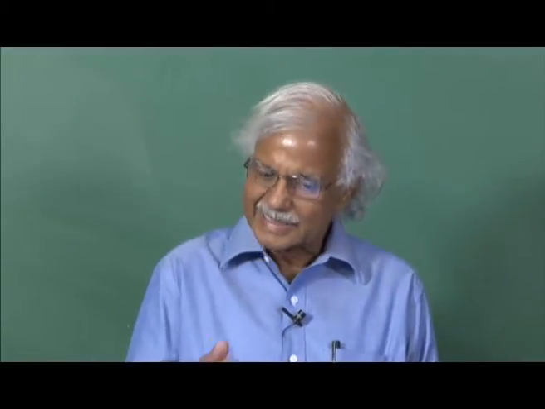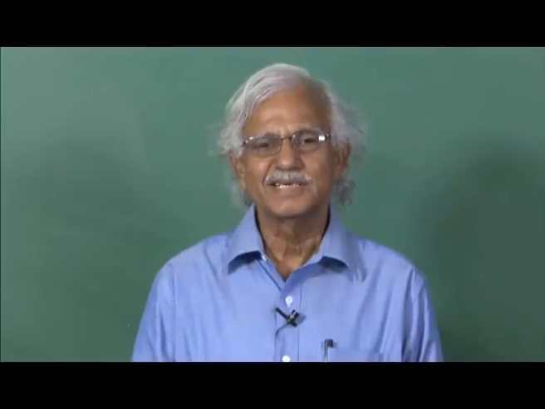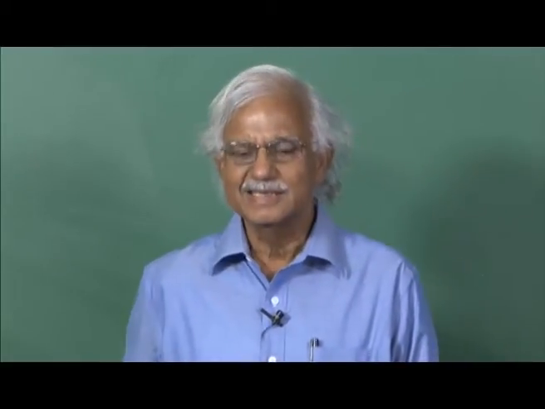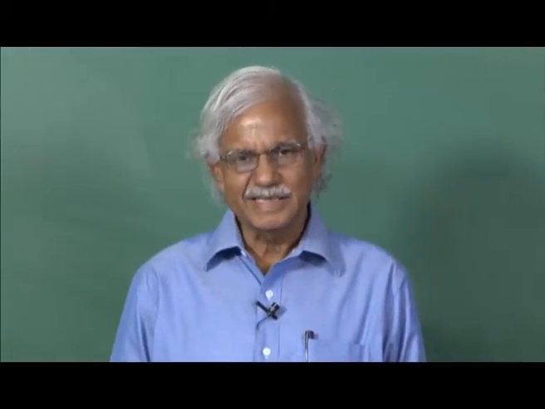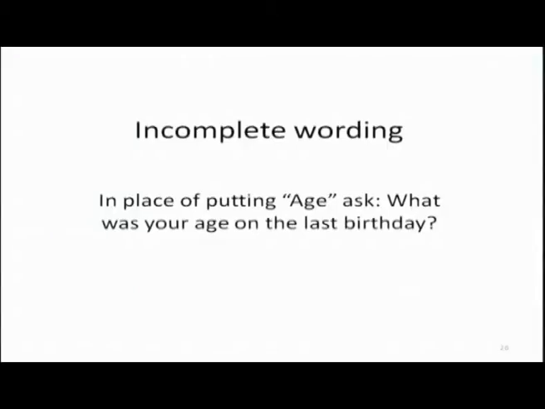If you simply write age, some people will give exact birthday, some people will write age in completed years, some people will write years and months. So in place of just writing age and colon, ask what was your age on the last birthday. That is a better, complete question.